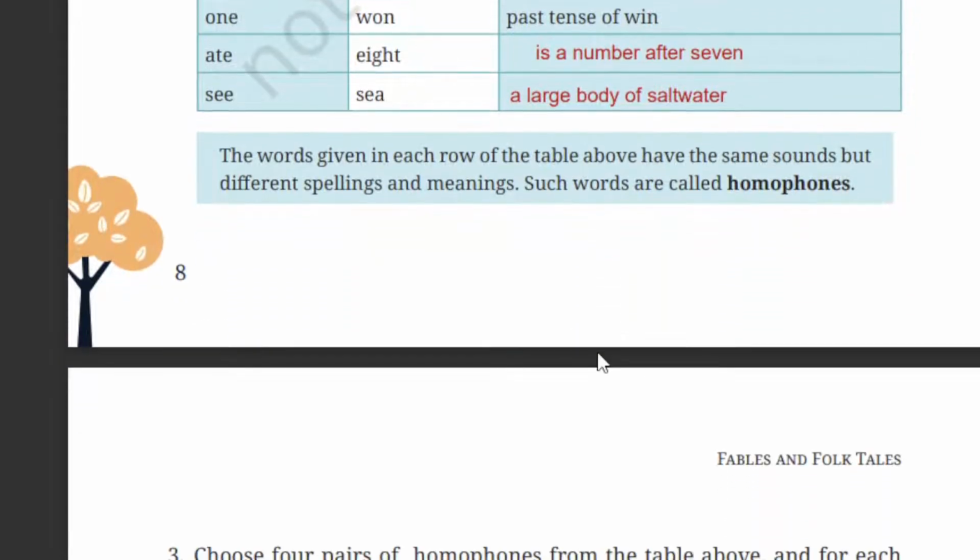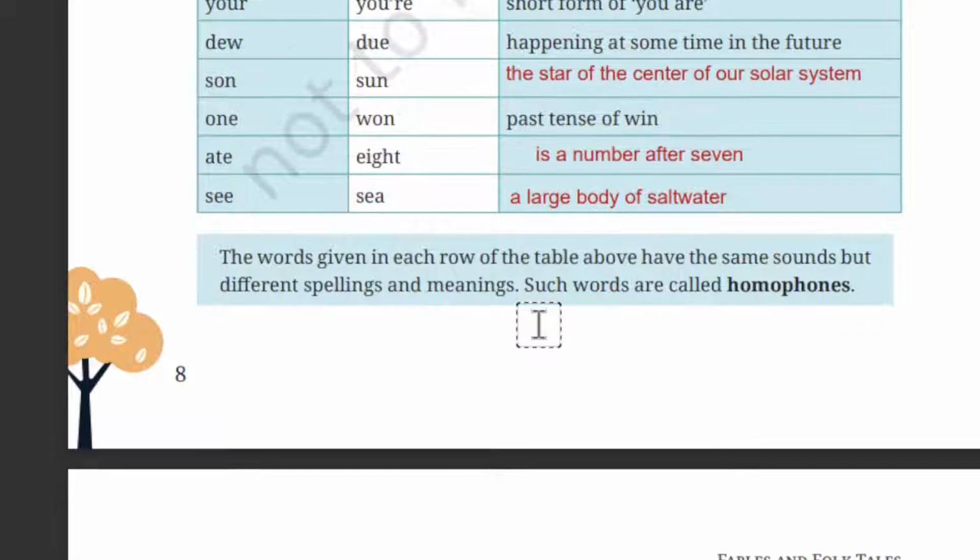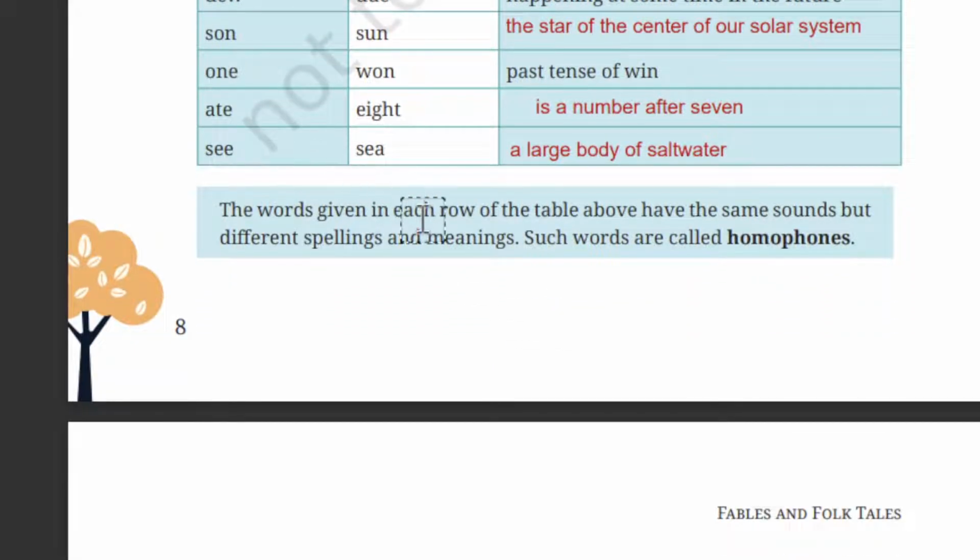Okay. See, the words given in each row of a table have the same sound but different spelling and meaning. Such words are called homophones. So here we have different words but the same sound, like one, won, eight, ate, sea, see. So these words sound the same but have different meaning and also spelling. So such words are called homophones.